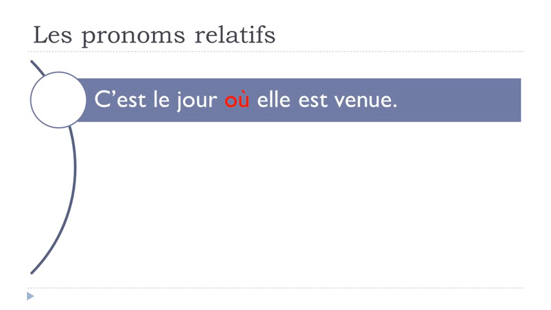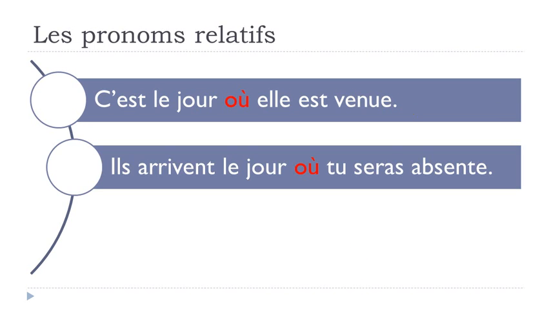Few other examples for this time concept, because normally, in many cases, people tend to think that où is only for a place. So that's the reason why I thought it might be useful to give you a few examples just to see how to use it. The first one, for instance, c'est le jour, the day, c'est le jour où elle est venue. Venir is to come. C'est le jour où elle est venue.